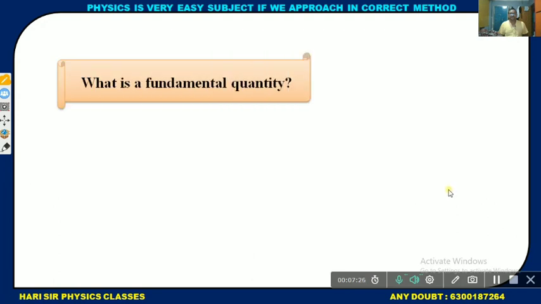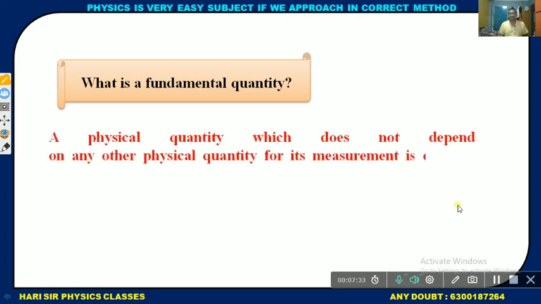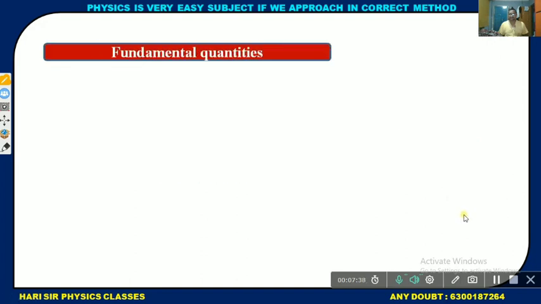Next, what is a fundamental physical quantity? It's a very important thing. A physical quantity which does not depend on any other physical quantity for its measurement is called a fundamental physical quantity.